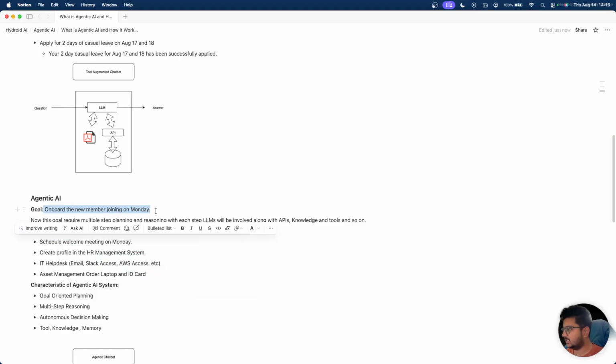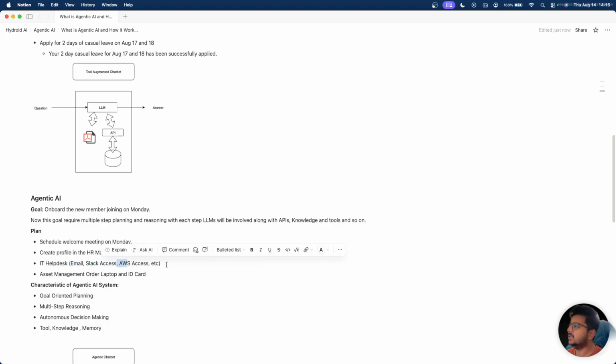This is the goal that he has to achieve. There are multiple reasoning steps involved in this, and it is doing its own reasoning, right? Autonomous decision making. Let's say it has to create IT help desk support, with Slack access and AWS access. If some error comes in between, it will retry, do something else, and retry on its own.